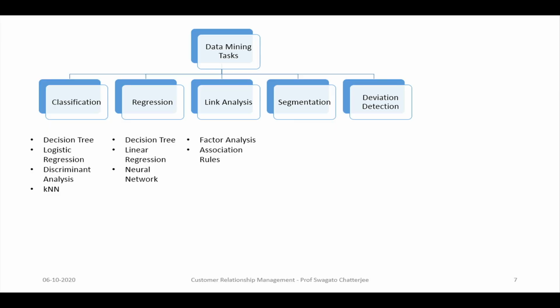Then comes link analysis, where factor analysis and association rules come up. One of the classic examples of link analysis is market basket analysis. In a market basket analysis, we try to analyze how, when a particular product is in your cart, other products can be related to that. For example, if there is butter in the cart, what is the probability that bread will also be there? Or if you buy milk, what is the probability that sugar will also be there?